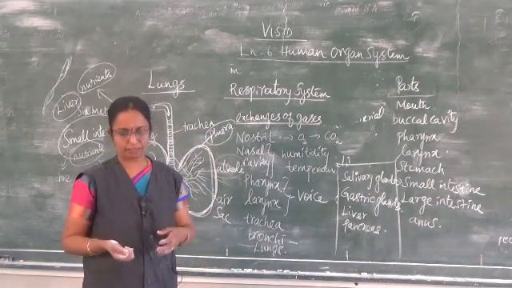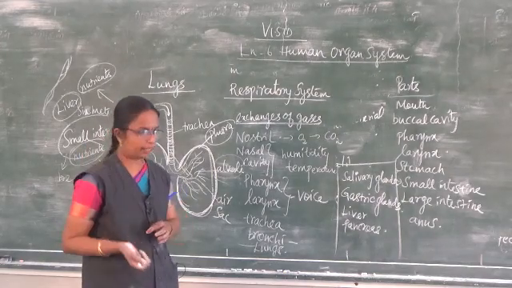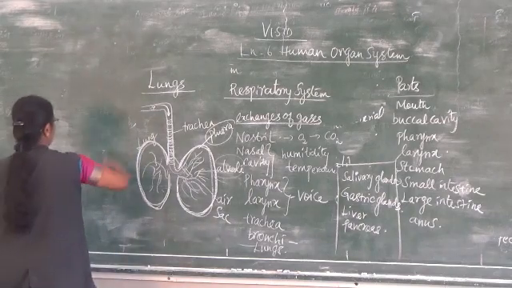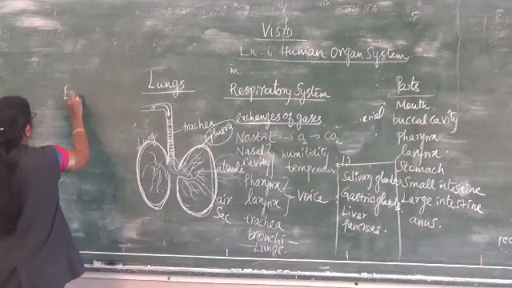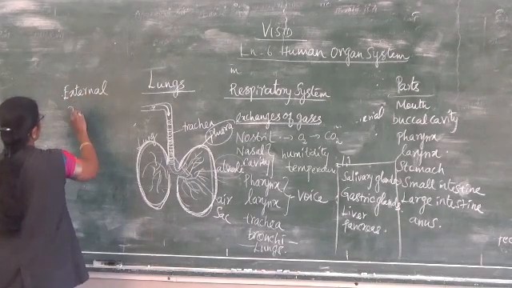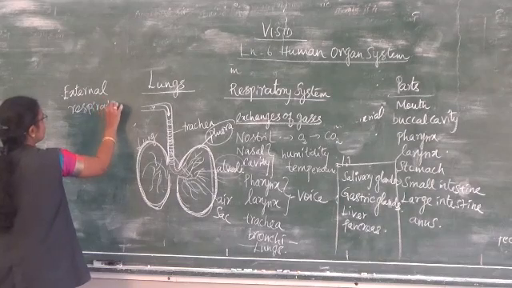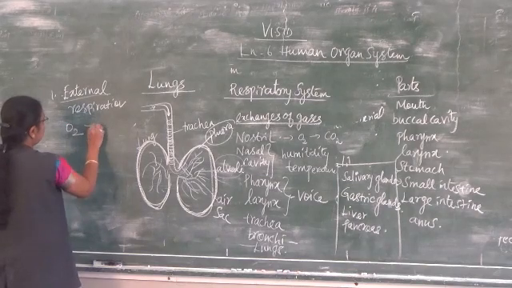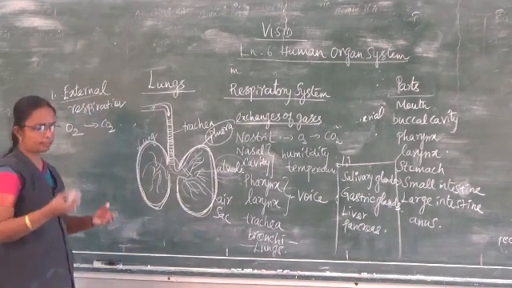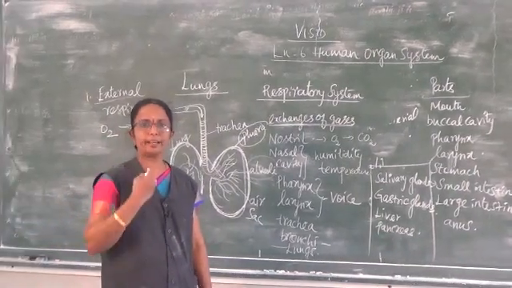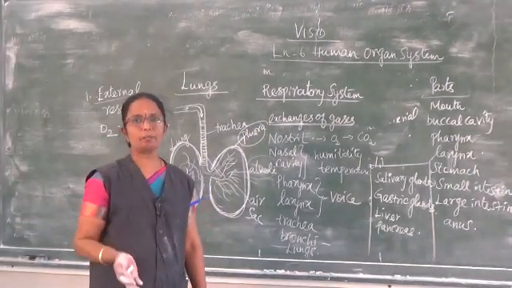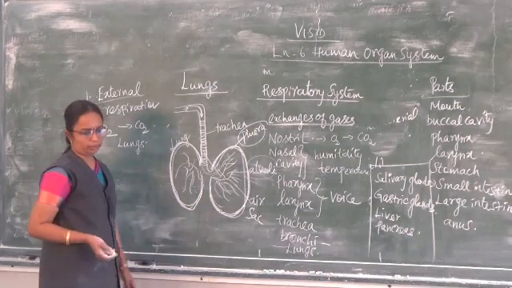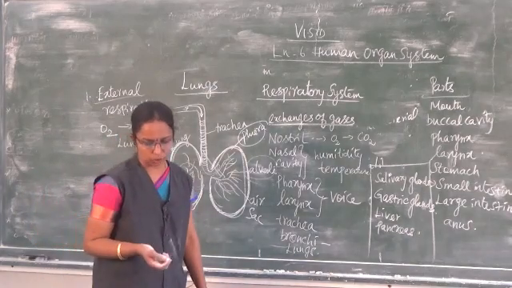How does the exchange of gases take place? It takes place in three ways. First one, external respiration. What are we doing? We are taking in oxygen and giving out carbon dioxide. That is known as external respiration. It is the intake of oxygen and releasing of carbon dioxide from the lungs, through the nostril.